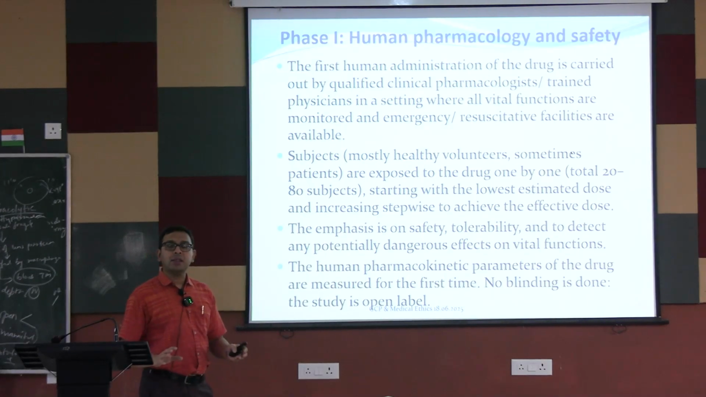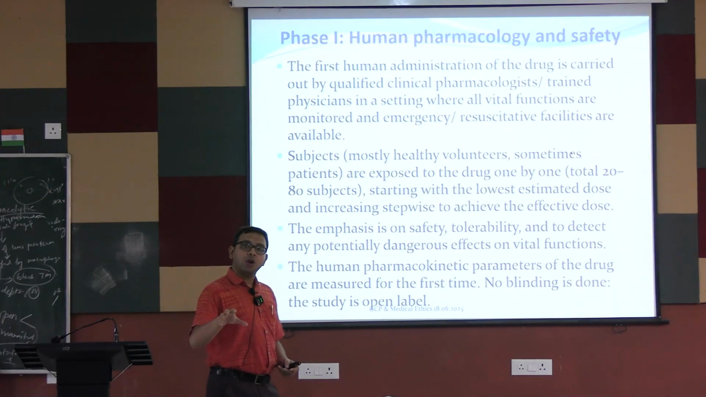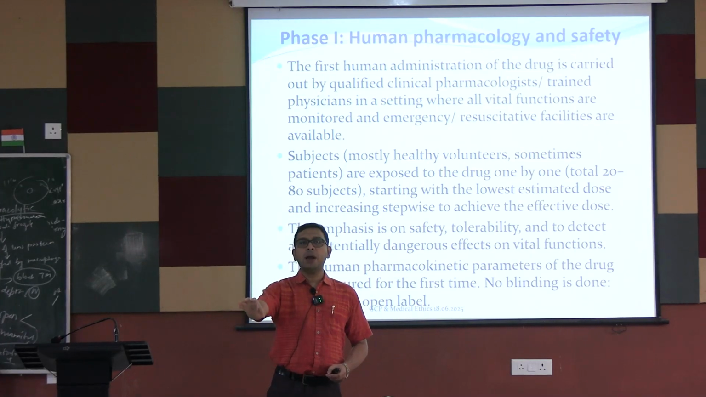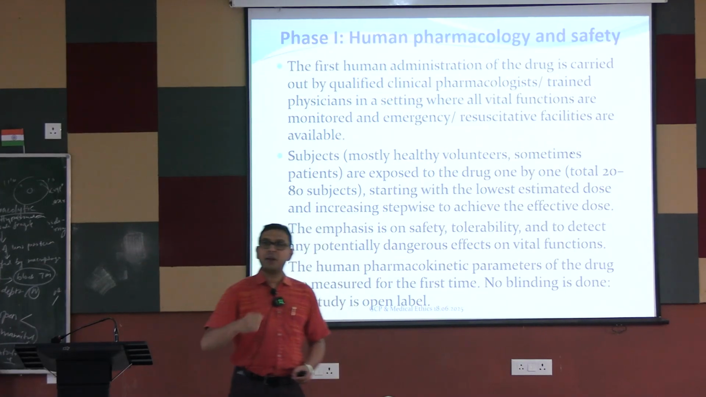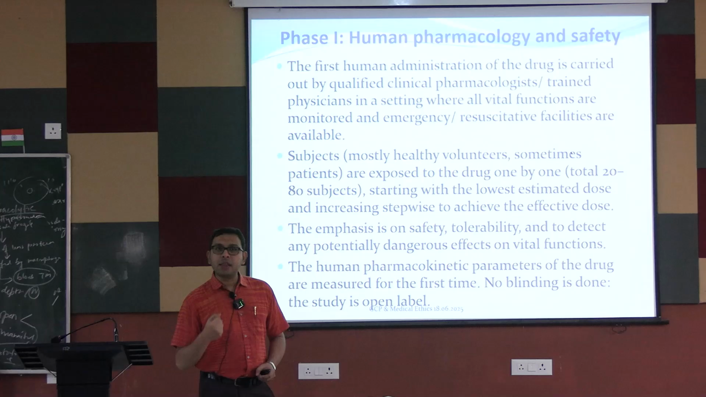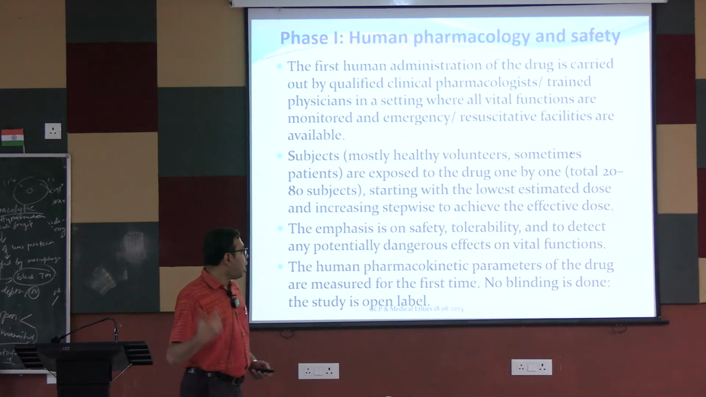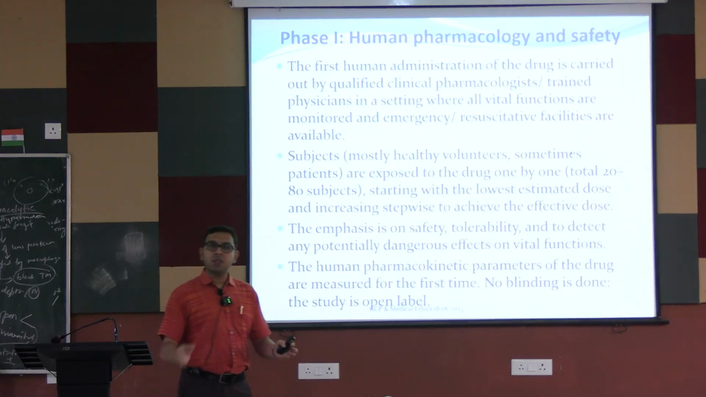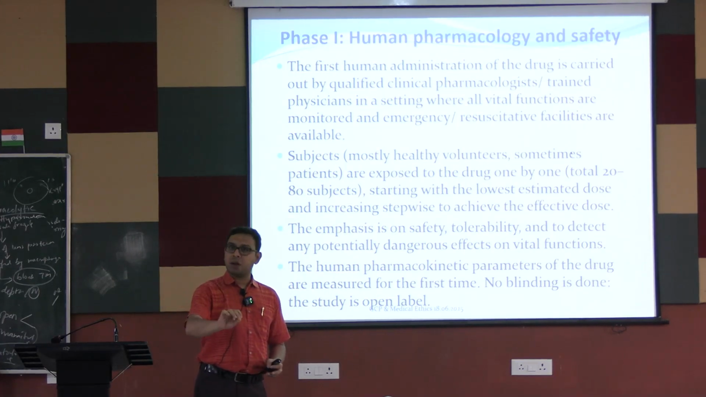Usually no blinding is done. That is, the investigator knows that this drug is given. Usually it is a warm-up study. The drug is given to healthy volunteers and tested. Their different samples are taken, and pharmacokinetic data, toxicity data, and tolerability data are ultimately tested. The study is open label, that is, everyone knows that this drug is given in a phase 1 study.